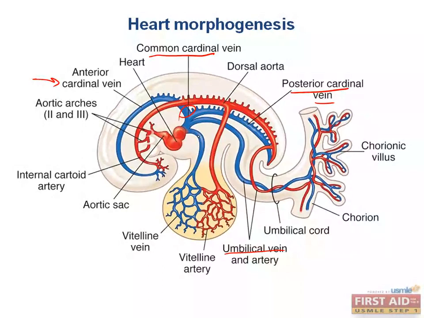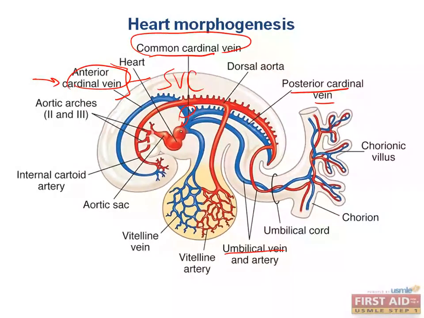What do we call the large vein that drains into the right atrium at the superior part of the heart, kind of in the same position that I just circled on your screen? Superior vena cava. The superior vena cava is derived from the anterior cardinal vein and the common cardinal vein, and this should make perfect sense to you because they're coming together to drain to the superior aspect of the heart.